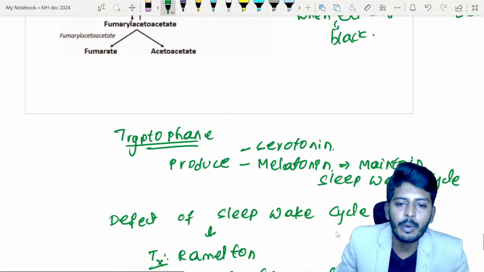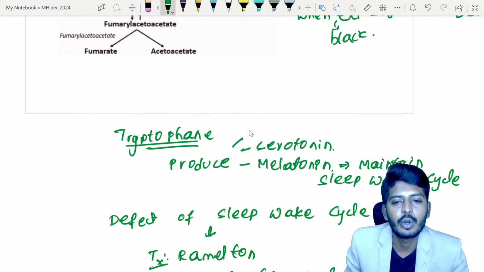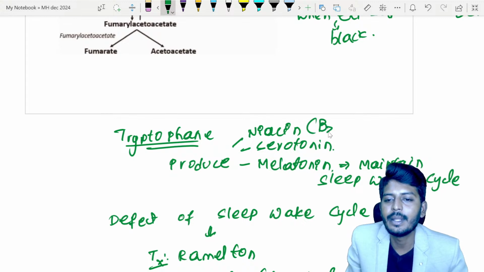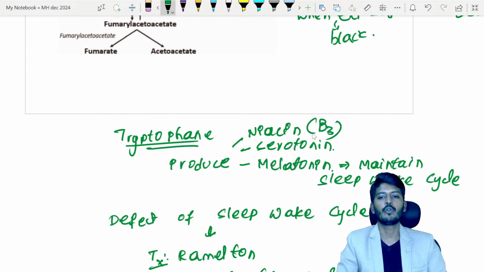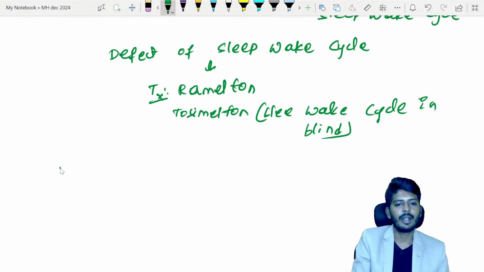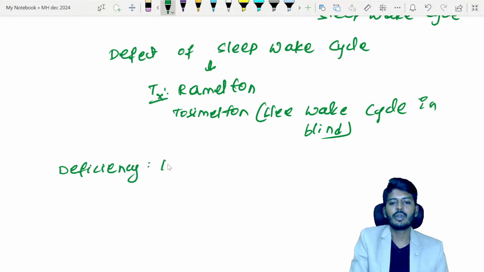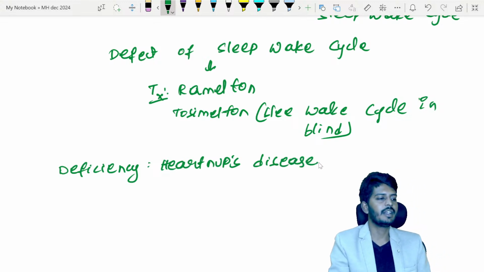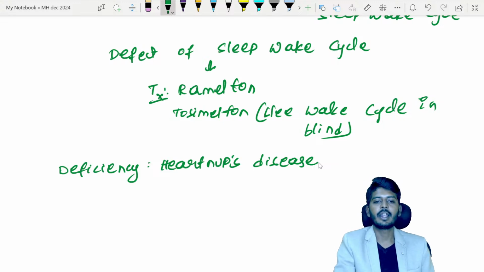One more important derivative of tryptophan: tryptophan produces an important vitamin called niacin, that is vitamin B3. Vitamin B3 is produced by tryptophan. Tryptophan deficiency leads to a disease called Hartnup disease. Which disease? Hartnup disease. So this is the story of tryptophan.